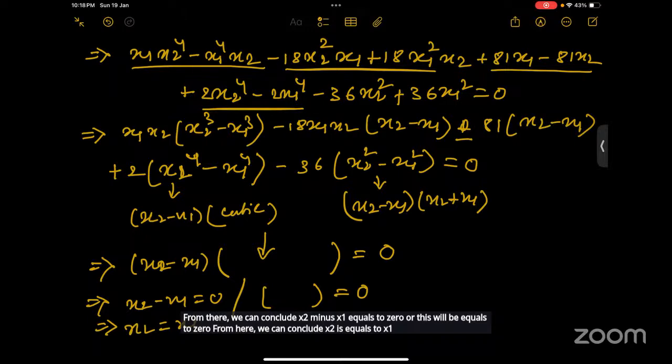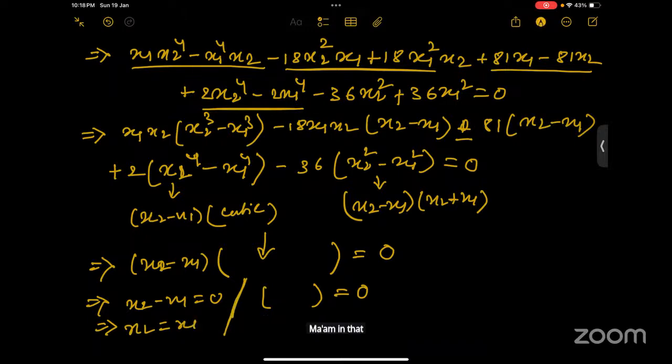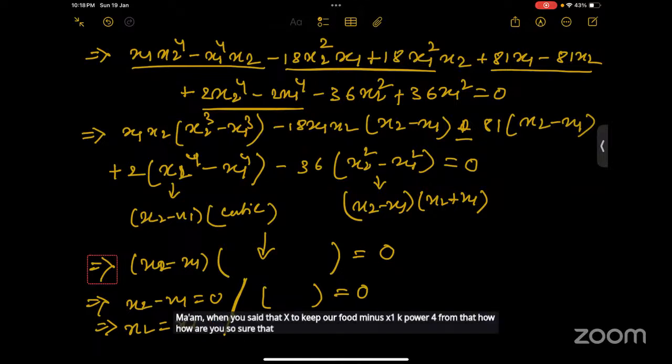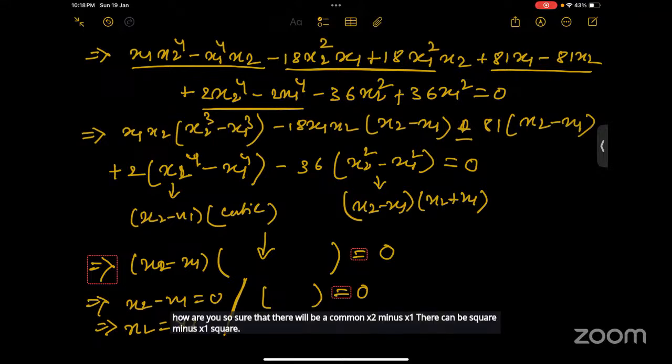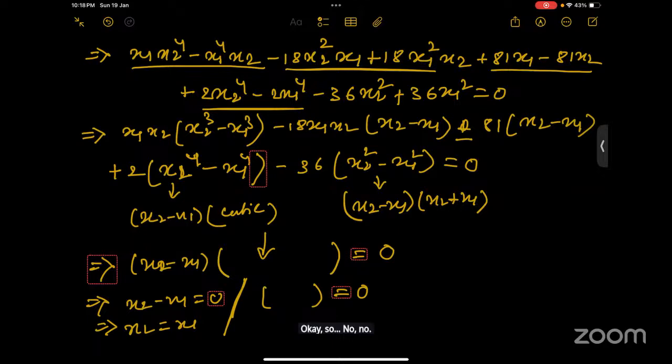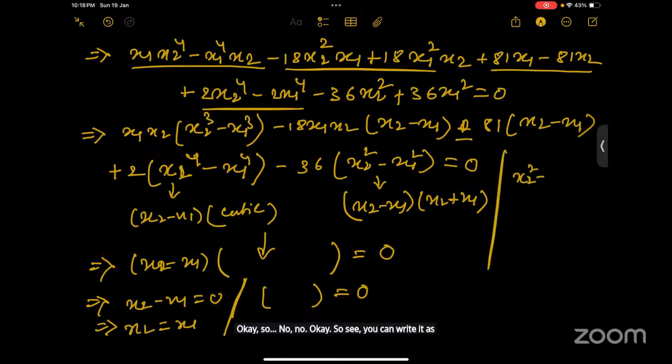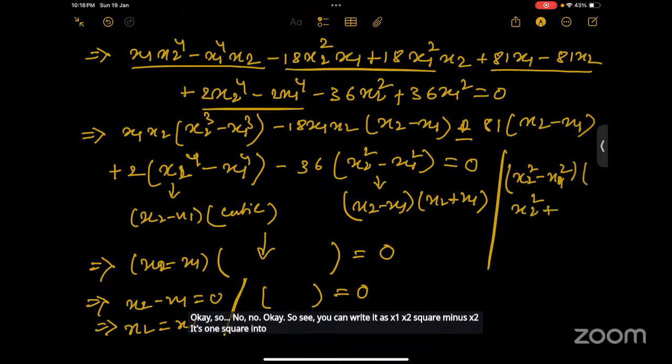Ma'am, when you said x2 to the power 4 minus x1 to the power 4, how are you so sure that there will be a common x2 minus x1? There can also be x2 square minus x1 square. So see, you can write it as x2 square minus x1 square into x2 square plus x1 square.